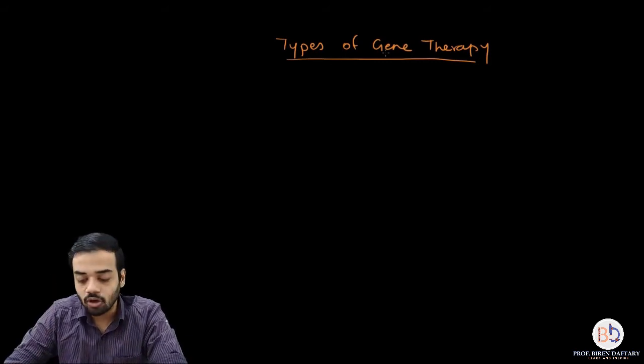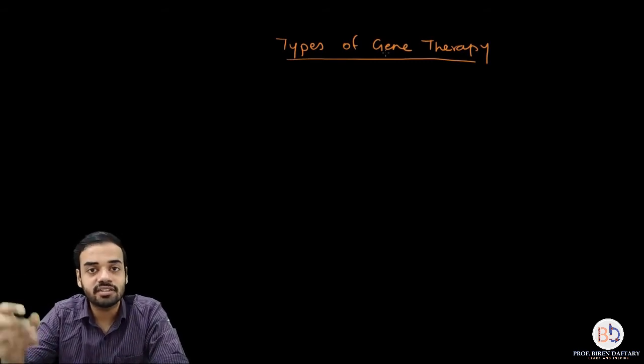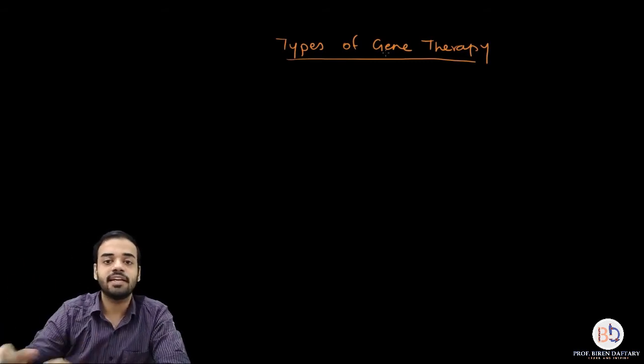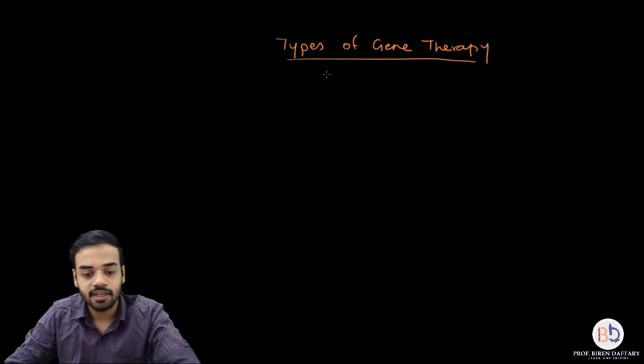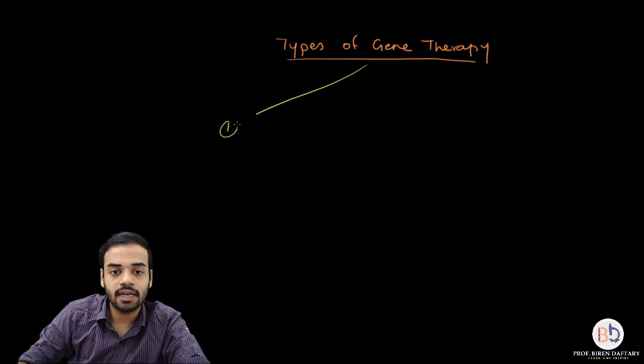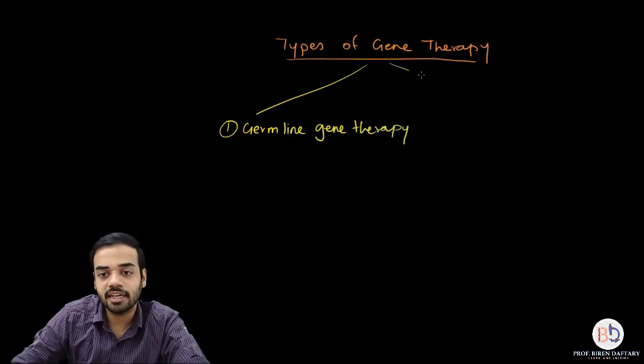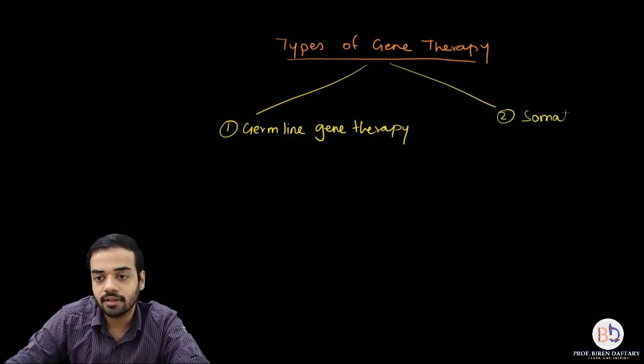So depending on which cell you are inserting the gene into, gene therapy can be classified into two types. The first type is called germ-line gene therapy, and the next type is called somatic cell gene therapy.